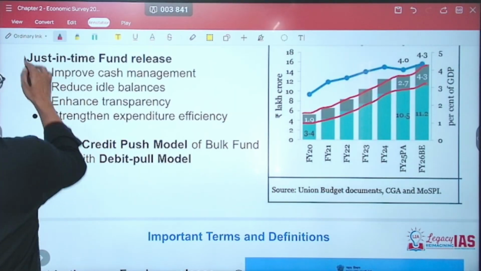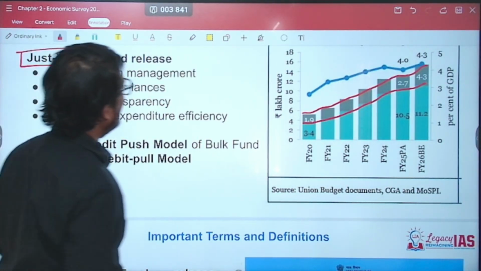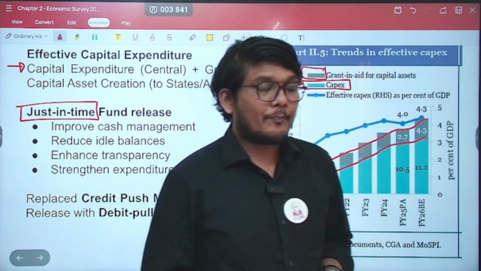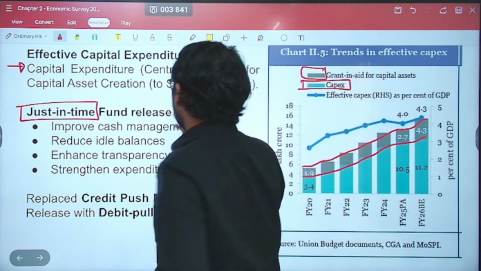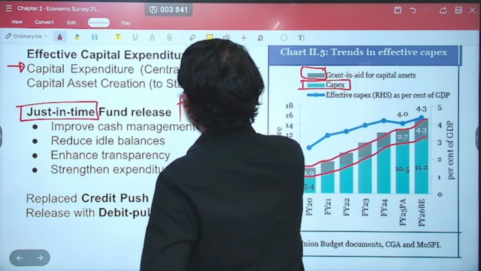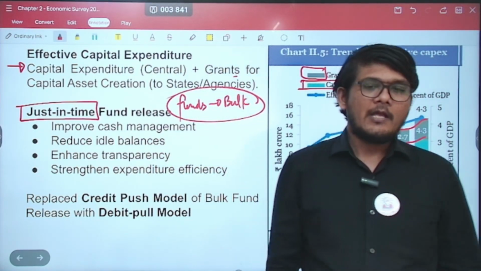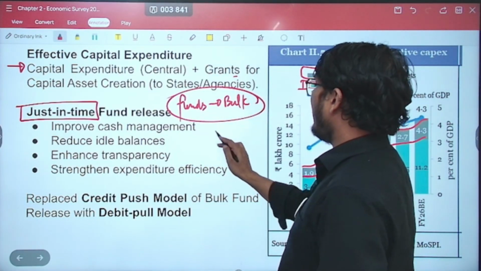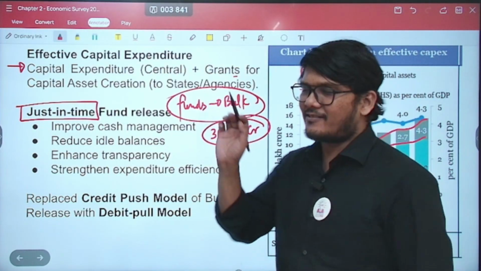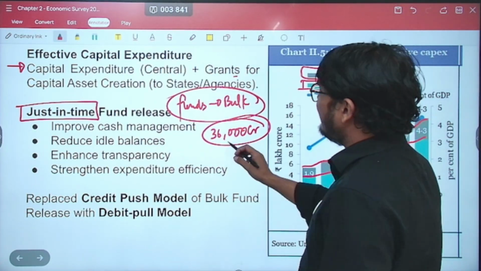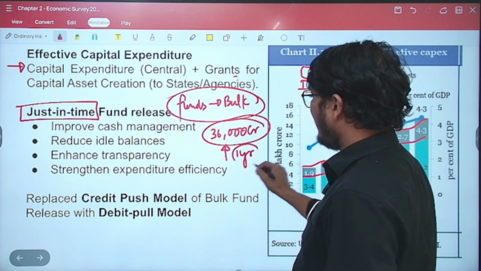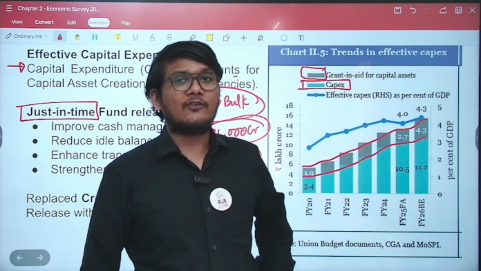Now the next concept is the just in time fund release. Now what is this concept? See, previously the government used to transfer the funds in bulk to the ministry for the schemes, etc. Let's say, for example, for the Manrega scheme, if 36,000 crore rupees is allocated for one financial year, the government is going to transfer in bulk.